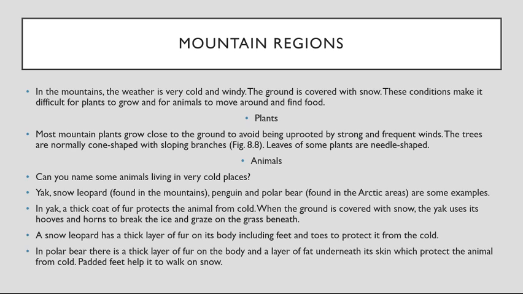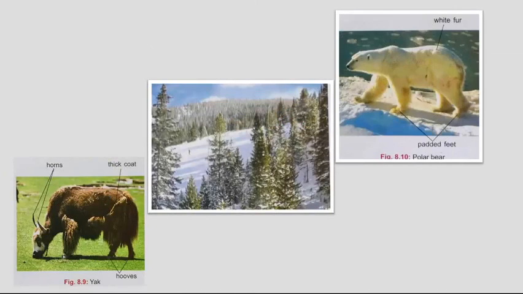Most mountain plants grow closer to the ground to avoid being uprooted by strong and frequent wind. Okay, the trees are normally cone shaped with sloping branches. Leaves of some plants are needle shaped. So see, here you can see this, the middle picture, this one. Here you can see that the trees are very pointed. Okay, there are bigger trees, but the bigger trees are pointed, and the shorter trees are growing near to the ground only.